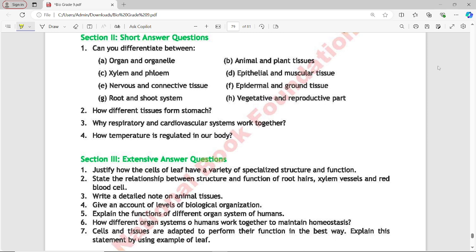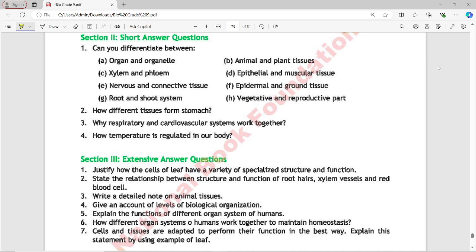Phloem transports organic nutrients, mainly sugar produced during photosynthesis, from leaves to other parts of the plant, composed of sieve tubes, companion cells, fibers and parenchyma cells. Conducts materials bidirectionally, both upward and downward in the plant, typically found on the outer side of the vascular bundle.